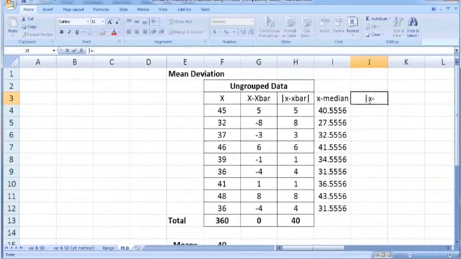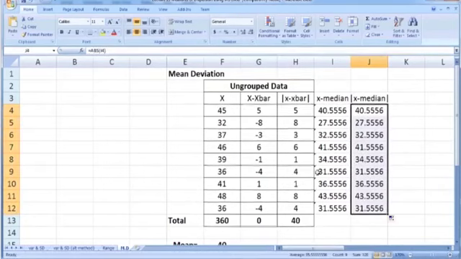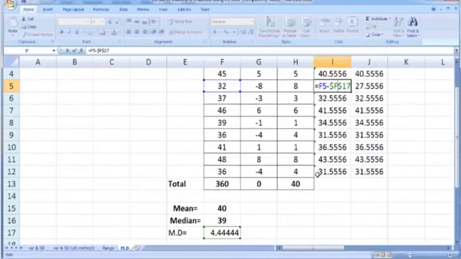So x minus median. For calculating absolute value, use the absolute value function. Since there is no negative value, we can calculate this number.